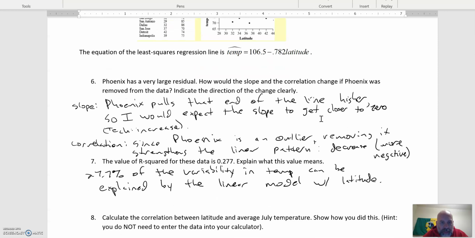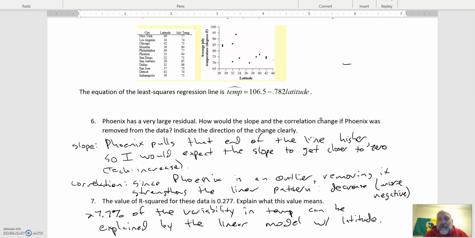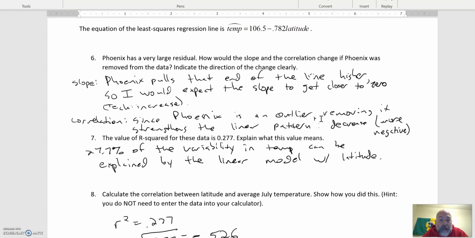So like if the correlation, I worked it out later, the correlation I worked out is negative 0.5. You didn't know that right now, but I just want to write that down. If it's negative 0.5 now, that outlier is weakening the linear pattern. So when that thing's gone, there's a stronger linear pattern. And so maybe it's something like negative 0.7 or something like that. And so I said that would make it decrease because it's more negative.